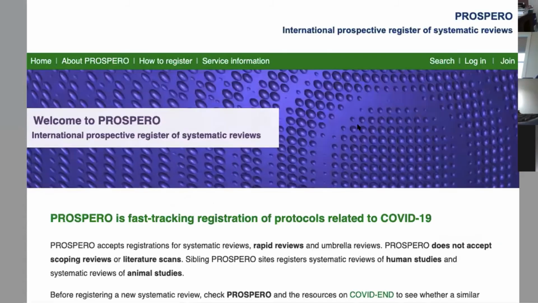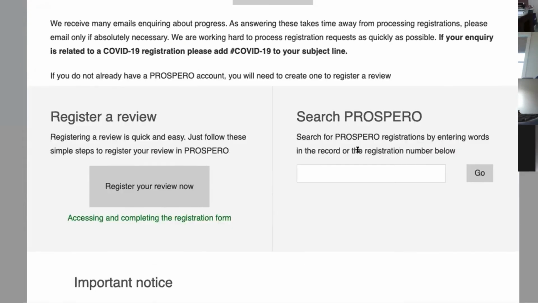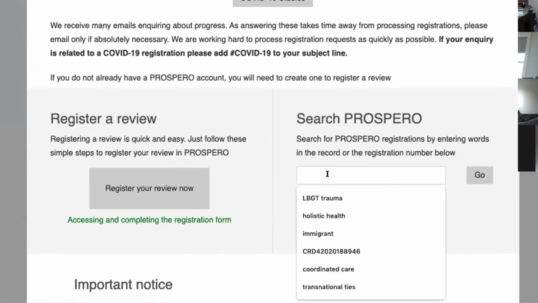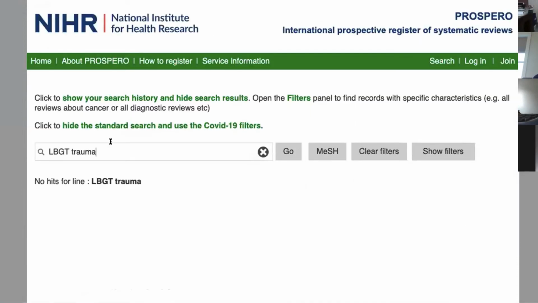PROSPERO is where the AJPH journal wants you to register, and where a lot of other people will expect you to register too. And so then you can search in PROSPERO for a broad general subject area. And let's try this.